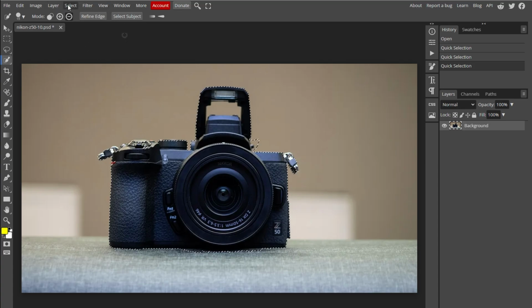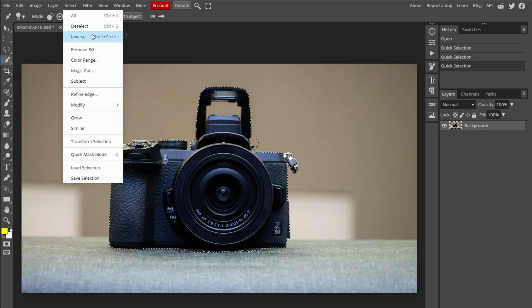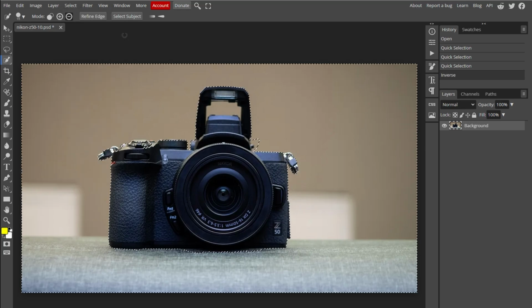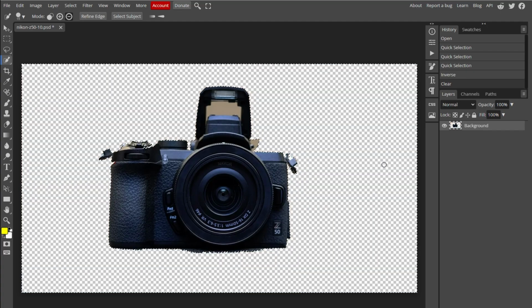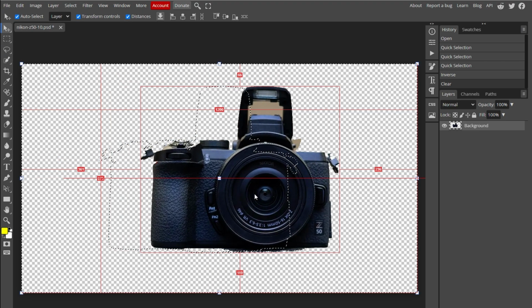Click Select and choose Inverse. Now delete the background by pressing Delete. This removes the entire background, leaving only your selected object.